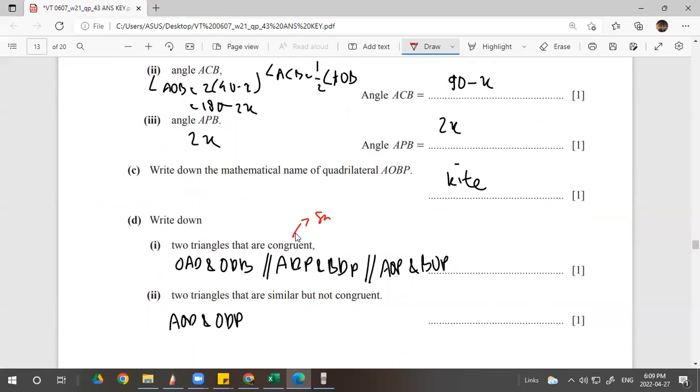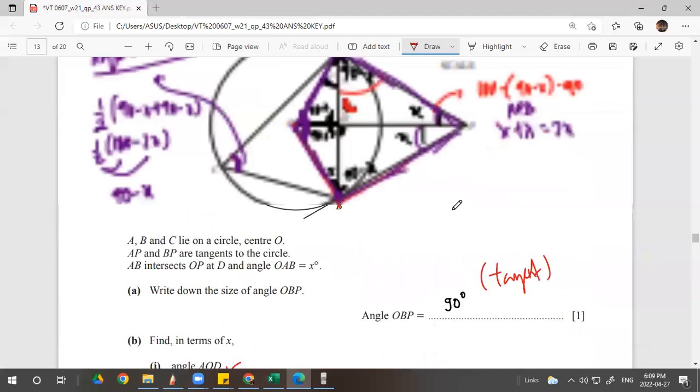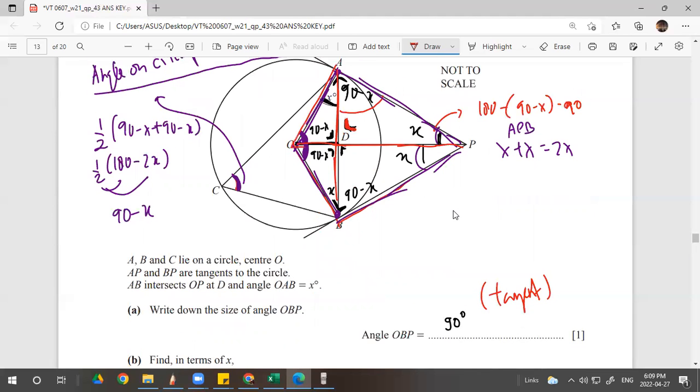Congruent is the same in size and angle. So it's totally the same. Actually, we have three options. You can pick either one because you are asked to mention two only. So either this, or this. How come? Let's see. Triangles are congruent. AOD, right? AOD with the bottom part, top AOP and BOP. It's the same also, right? Or the right triangle, ADP. And so we have three pairs actually. You are mentioning one pair only.